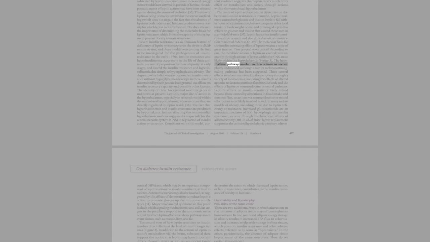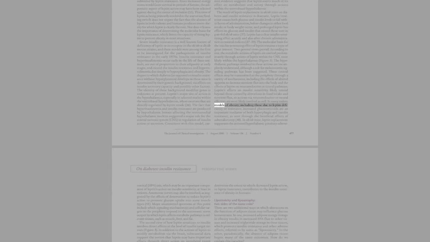The hypothalamic pathways involved in these actions are incompletely understood, although a role for melanocortin signaling pathways has been suggested. These central effects may be transmitted to the periphery through a variety of mechanisms, including the effects of altered appetite to decrease nutrient flux into the body and the effects of leptin on neuroendocrine or neural pathways. Leptin's effects on insulin sensitivity likely extend beyond those caused by alterations in food intake and nutrient flux, so actions via neuroendocrine or neural effectors are most likely involved as well.